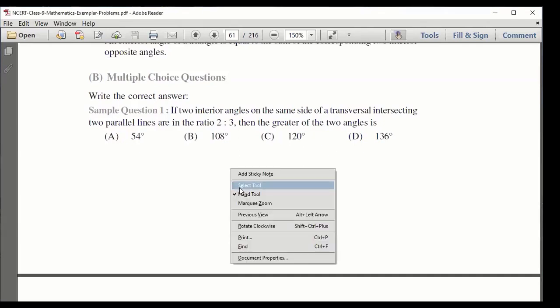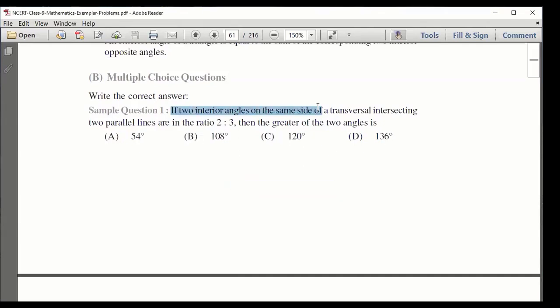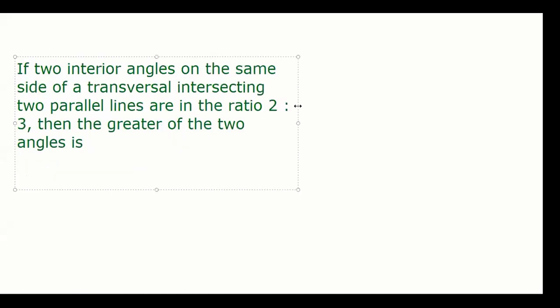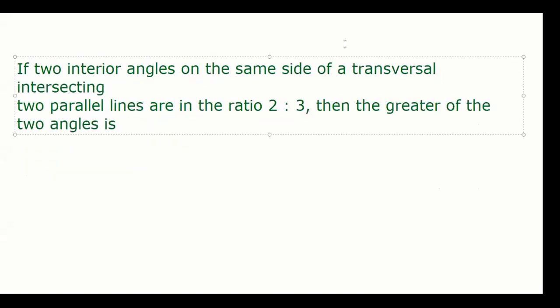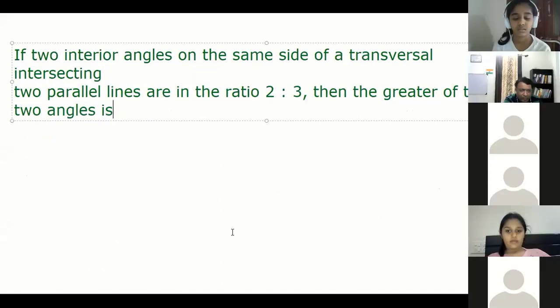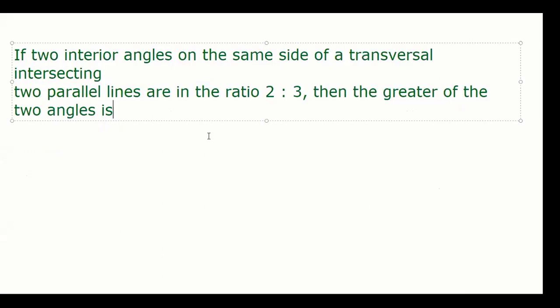Let me copy this. We'll do it on the whiteboard. Very good question to apply your practical knowledge. We learned so many things about lines, right? This is the question. Gauri, you want to unmute yourself? Try to unmute. It says two interior angles on the same side of a transversal of two parallel lines.